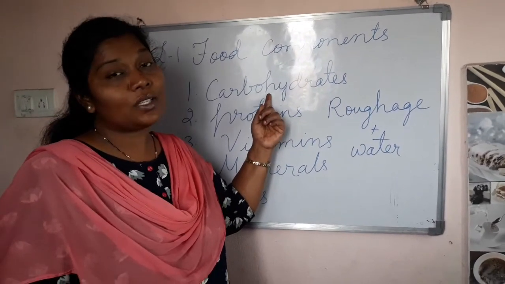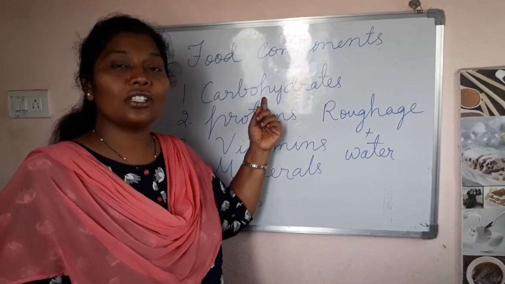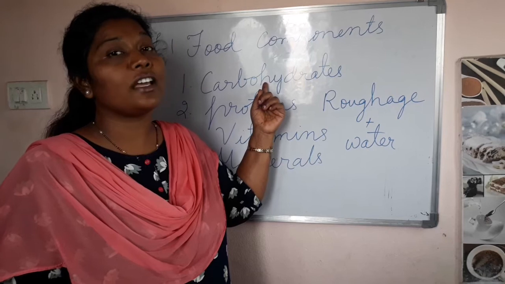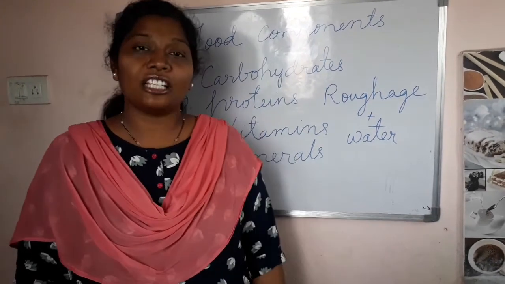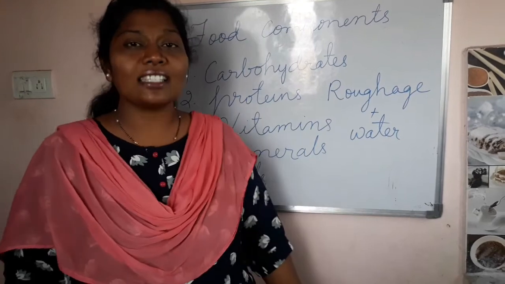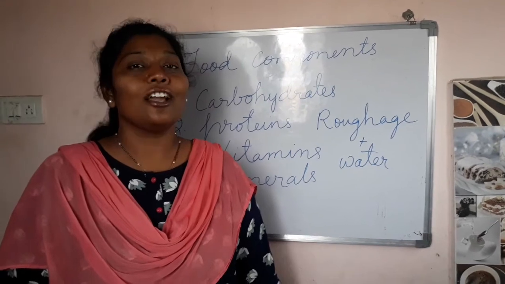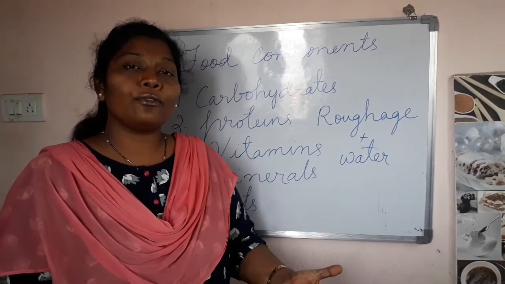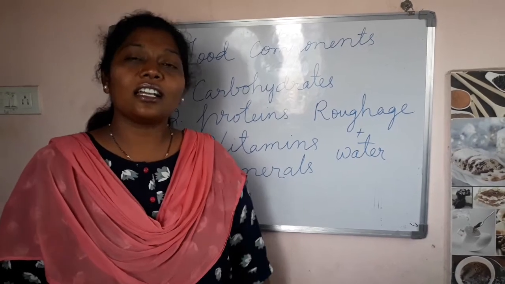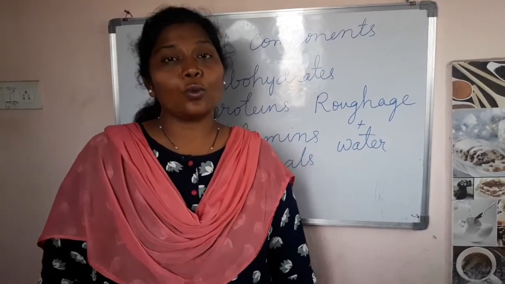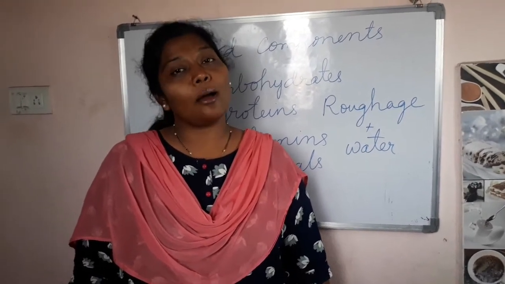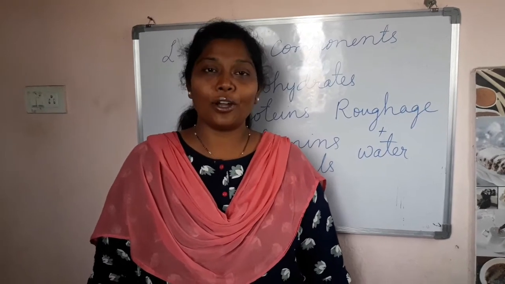Carbohydrates. Carbs are the energy giving foods. They produce a large amount of energy to do all the activities. So carbohydrates are called energy giving foods. In what food items do you find carbohydrates? They are rich in rice, wheat, maize, barley. All these are high in carbohydrates. So you have to take more cereals so that you get more energy for your activities.